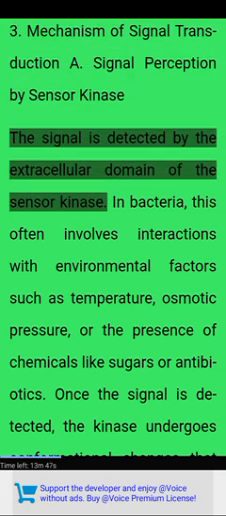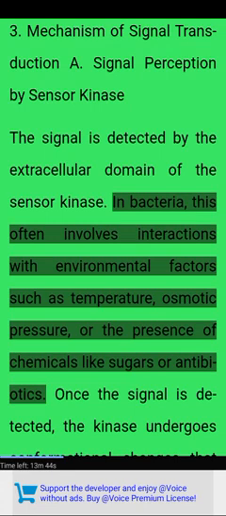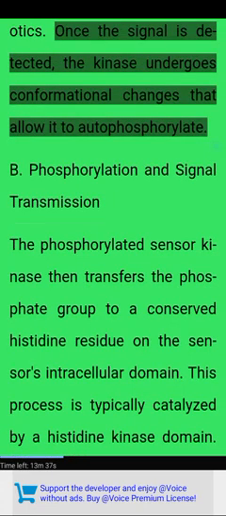3. Mechanism of signal transduction. Signal perception by sensor kinase. The signal is detected by the extracellular domain of the sensor kinase. In bacteria, this often involves interactions with environmental factors such as temperature, osmotic pressure, or the presence of chemicals like sugars or antibiotics. Once the signal is detected, the kinase undergoes conformational changes that allow it to autophosphorylate.